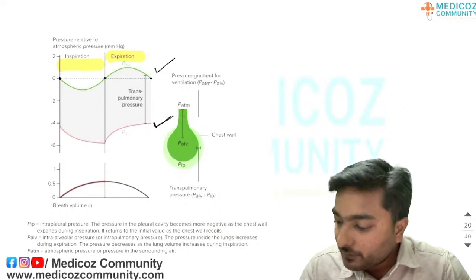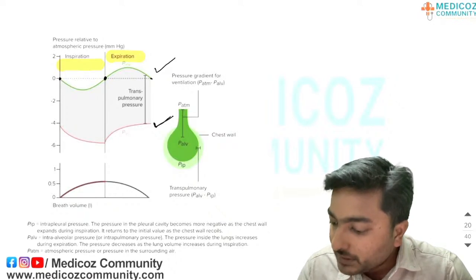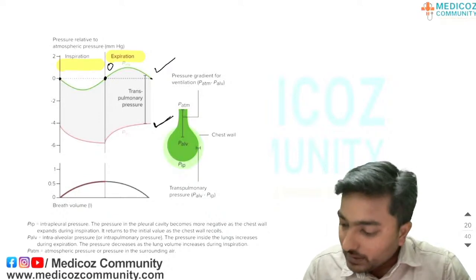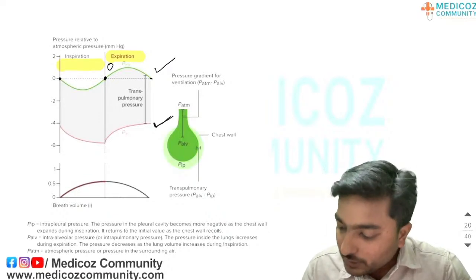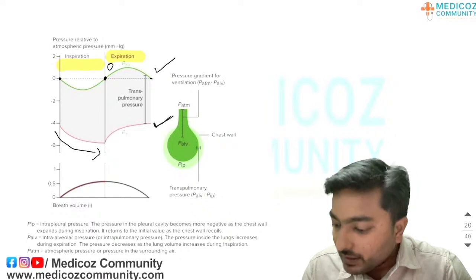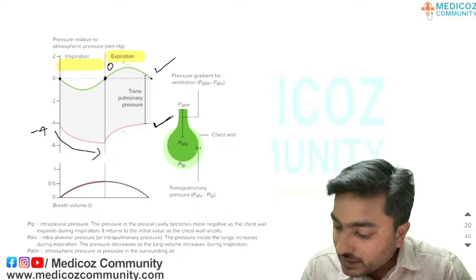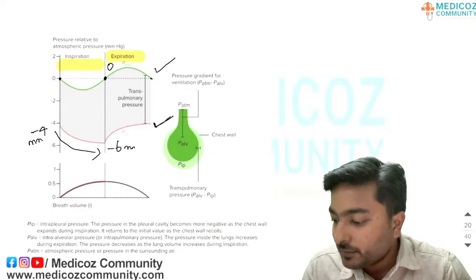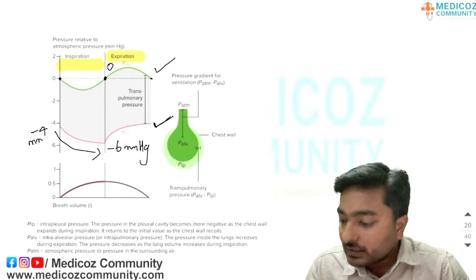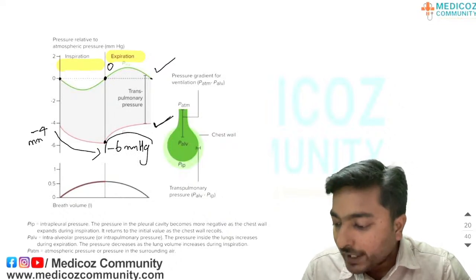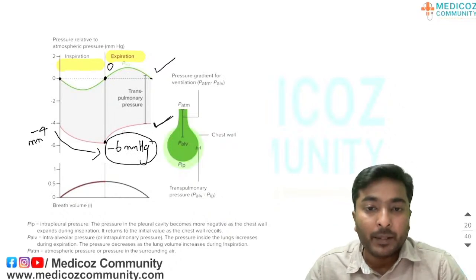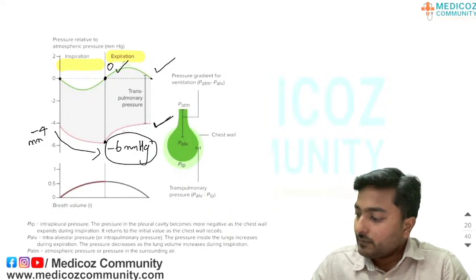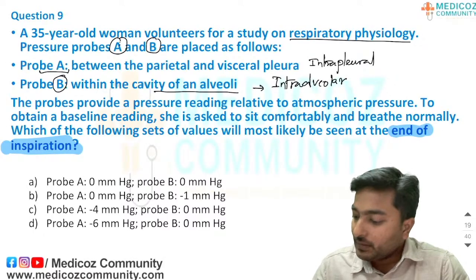From graph C, the intra-alveolar pressure is 0 at the end of inspiration. But when you take the intrapleural pressure, during the course of inspiration the pressure has changed from -4 millimeter of mercury to -6 millimeter of mercury. So at the end of inspiration the intrapleural pressure will be more negative, right? Okay.